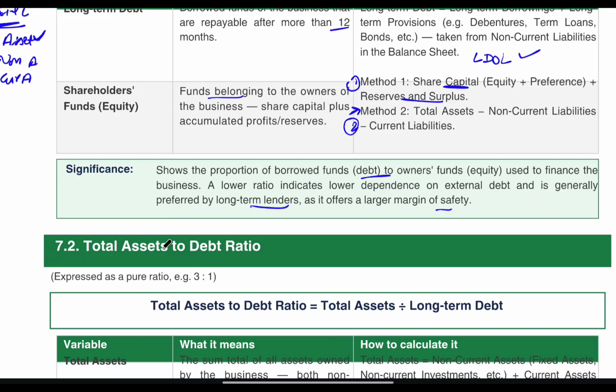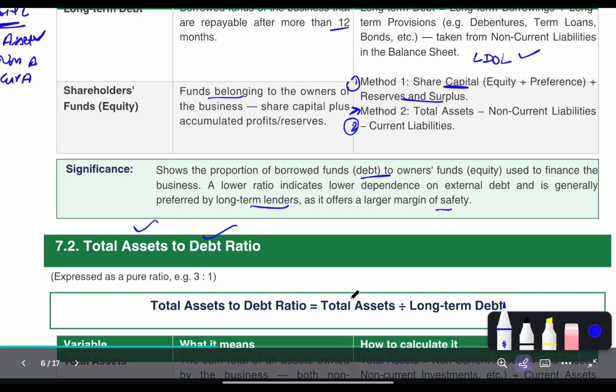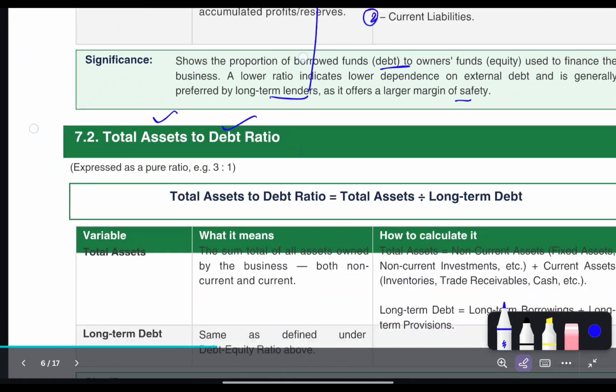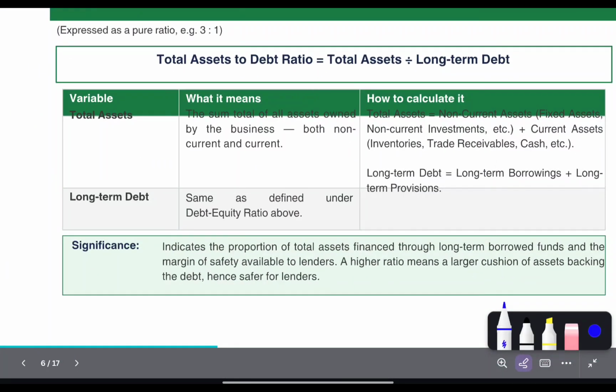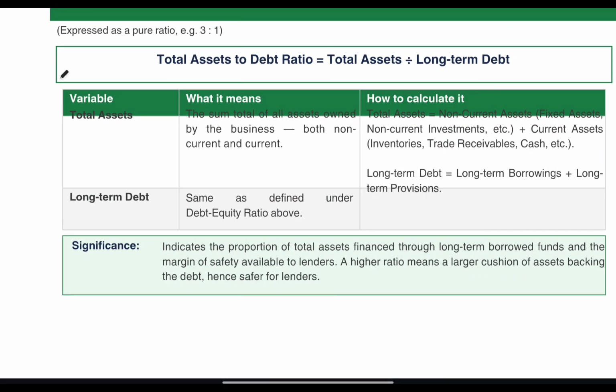Second is total asset to debt ratio. Total assets divided by long-term debts. What are total assets? Obviously your balance sheet total of one side is known as total assets, non-current plus current, and long-term debts are the same which we calculated in the debt equity ratio. What is its significance?